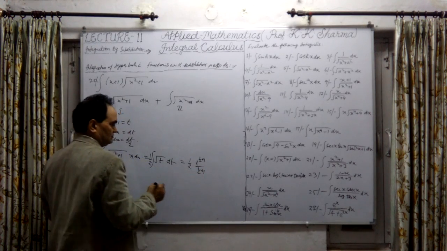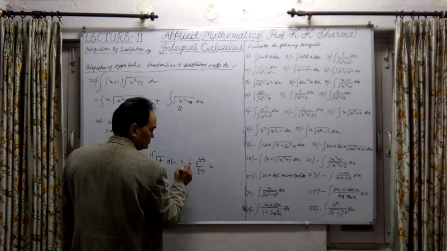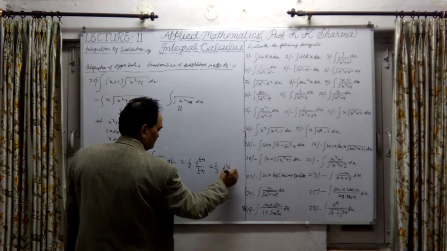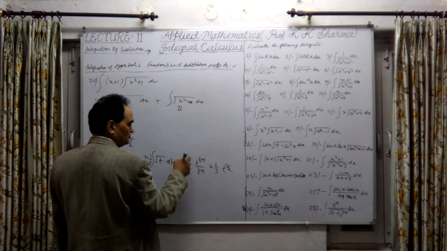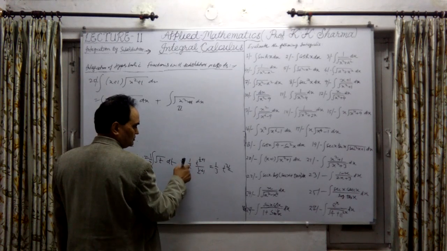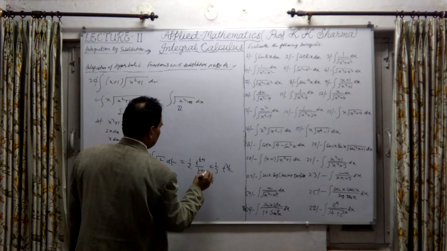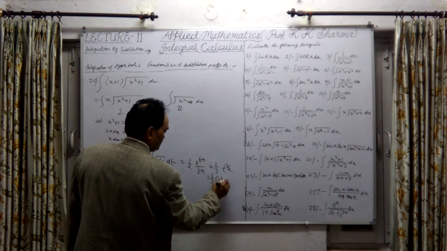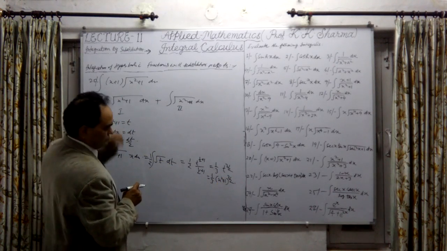It will be 3 by 2 here, 2 upon 3, so the 2 cancels out and 1/3 only will be there, with t raised to power 3 by 2. We assume t as x square plus 1, whole power 3 by 2. This is the first part.